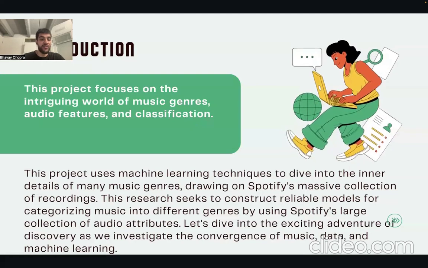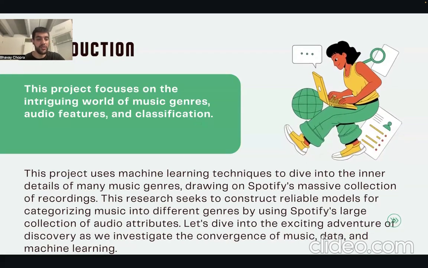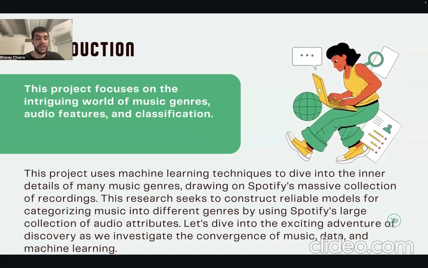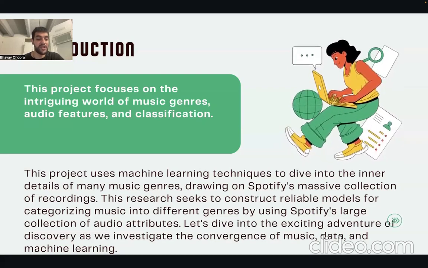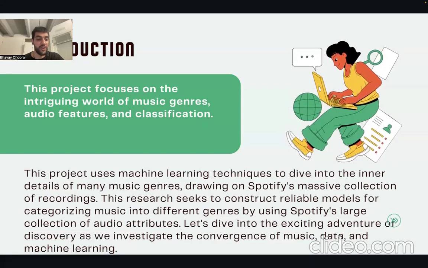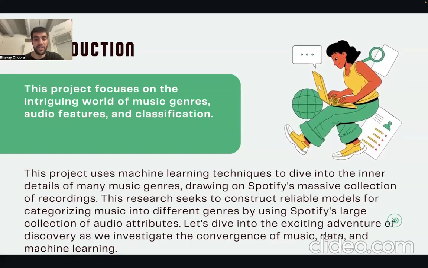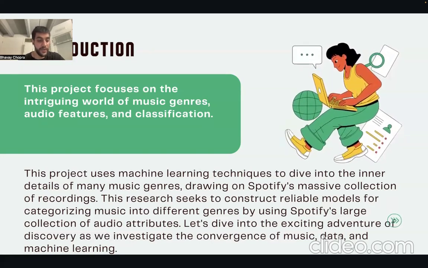So this project is all about Spotify data and music in general. And the project I'm currently undertaking focuses on the application of machine learning techniques to improve the overall experience of music platforms such as Spotify. Given the increasing prominence of music streaming platforms such as Spotify, accurate genre detection has become essential for personalized recommendations and user experience optimization. And the objective initially was to classify genres only, but it expanded significantly based on the data that we collected. And all the objectives will be discussed in detail later on during the presentation.